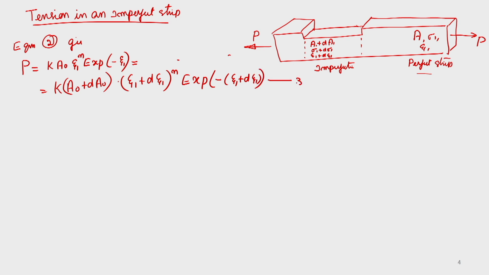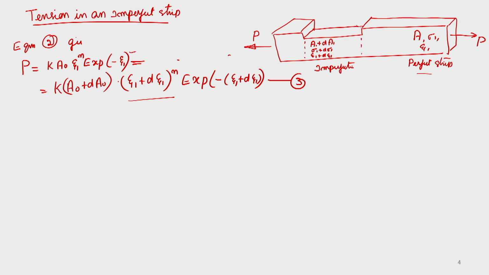So, this is equation number 3. This is for the case of the imperfect strip, that means at this section this right hand side is true, whereas for the section where the perfect strip is there, this one is true.